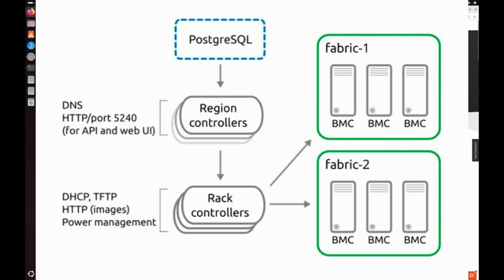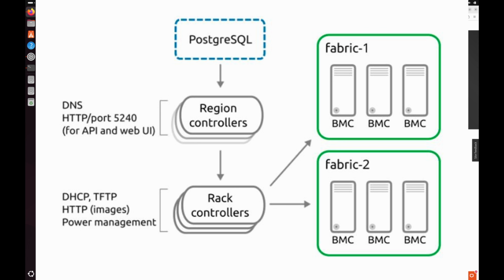If we talk about the components of MAAS, we usually have two major components. One is called the region controller and the other is called the rack controller. The region controller hosts the MAAS web UI and the command line interface, and the API services reside there as well. The region controller talks to the rack controller, which in turn talks to the underlying physical servers. Whatever the operator requests from the region controller is forwarded to the rack controller, and eventually the execution is done by the rack controllers on the physical servers.